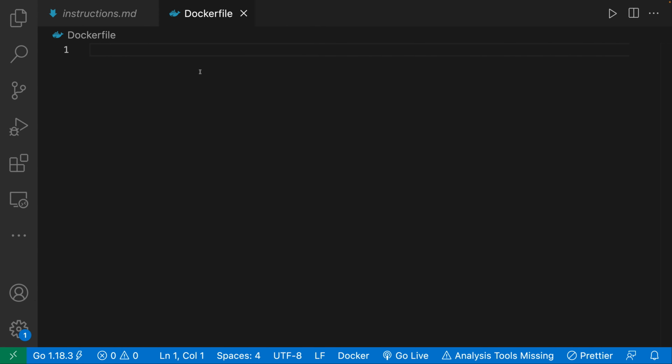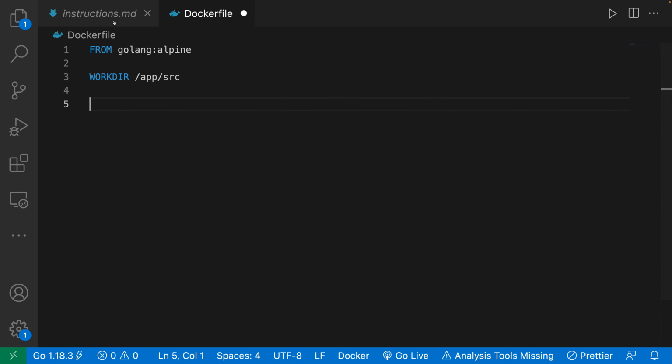I'm going to use Alpine. So let's go over here. Let's just say Golang and then Alpine. So that is step 1. We have specified our base image. The next thing that we need to do is specify our working directory. I'm going to have this be /app/source. So that is what I am going to do.